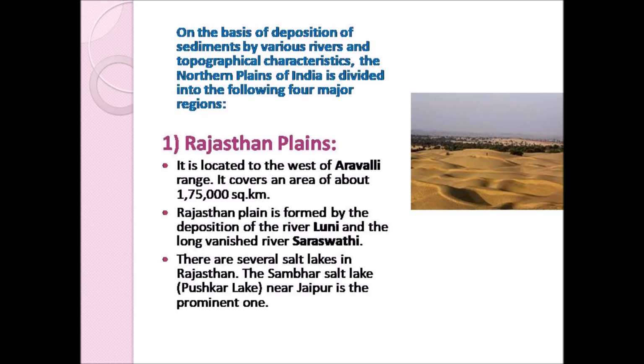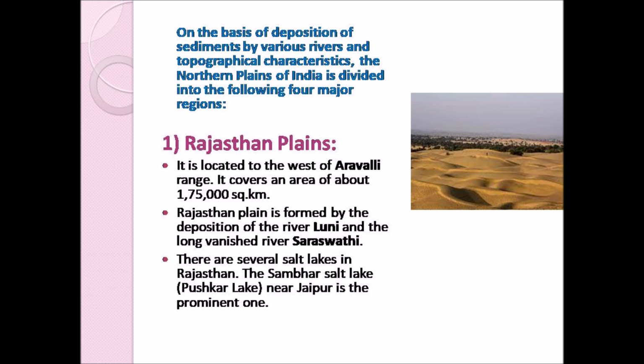On the basis of deposition of sediments by various rivers and the topographical characteristics. The topographical characteristics means the physical features. So based on the physical features of that land and also the deposition of sediments by the various rivers, the northern plains of India is divided into the following four major regions. They are the Rajasthan plains, Punjab Haryana plains, Ganga plains and the Brahmaputra plains.